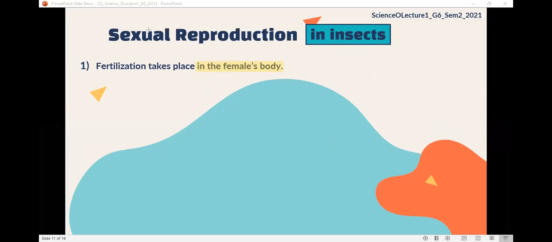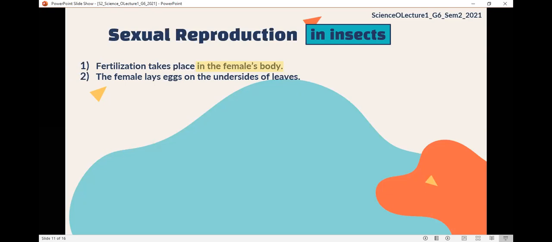What does the female do? The female lays eggs. Most insects lay their eggs on the plant's leaves. So insects, after fertilization, lay their eggs on the plant's leaves.